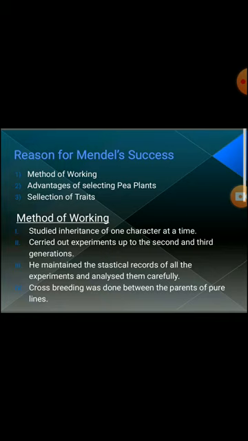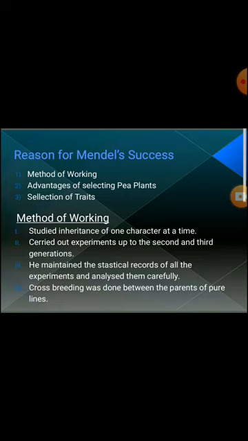Mendel recorded and maintained lab manuals and files, each and every point related to his research, his experiment and crossbreeding programs, and analyzed each and every point very carefully. And the last one is crossbreeding, the mixture of two different things, which was done between parents of pure line.